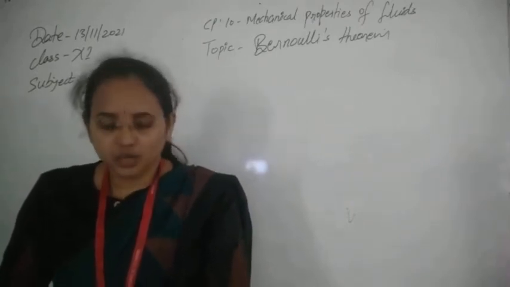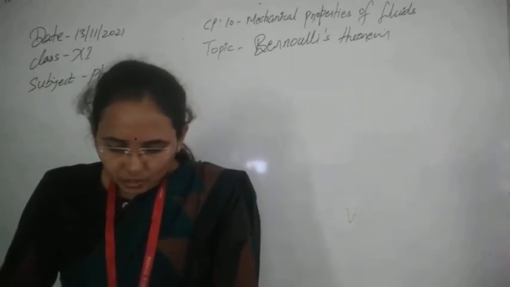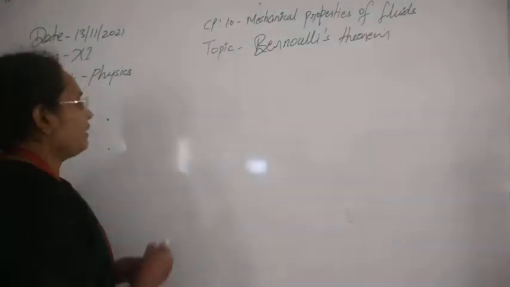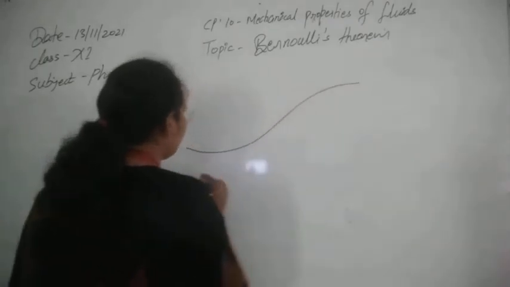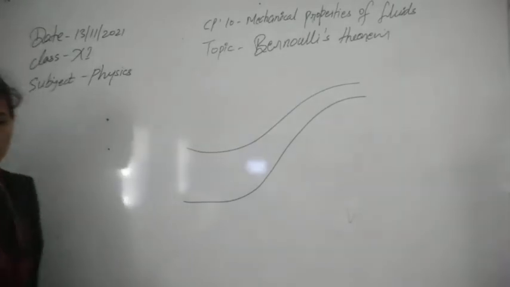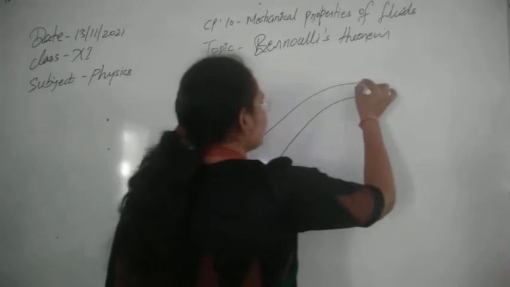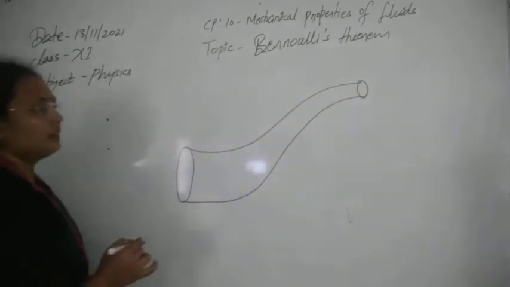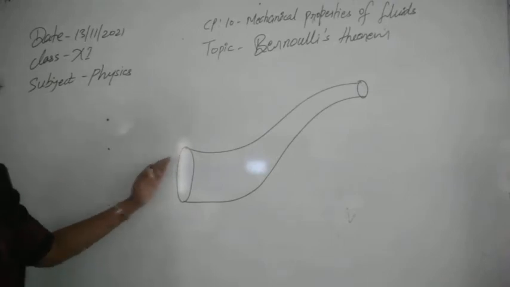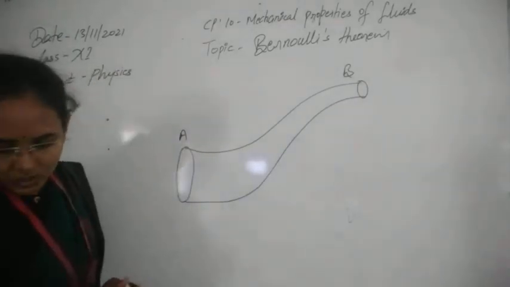To prove this theorem, consider a tube AB of varying cross section through which an ideal liquid is flowing in streamlined flow. So suppose we have this kind of tube that has varying cross section also. The cross section is greater at this point and it is continuously decreasing, and at this end you can see the cross section has decreased. So this is our point A, and this is point B. So we get two ends.